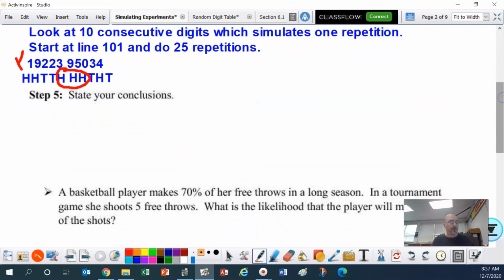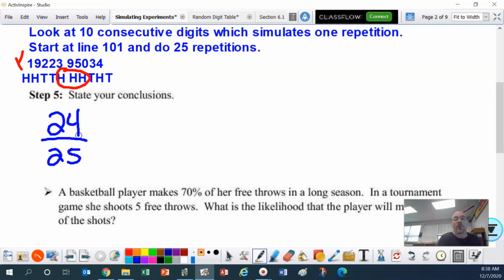All right, so welcome back, folks. Hopefully you did that. So if you kept going in that fashion, ladies and gentlemen, you did 25 repetitions. 24 of the 25, you had 3 heads or 3 tails in a row. There's one in there where it was not. If you didn't get that one, go back and do it again. Now, that's 96%.